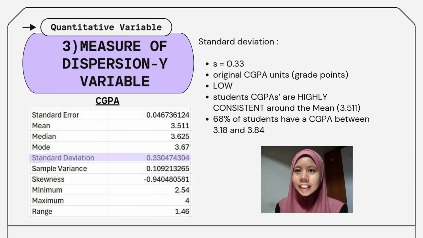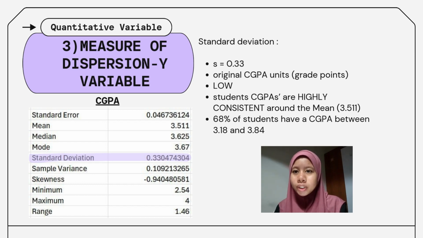The standard deviation is the square root of the variance. This crucial step brings the measure back to the original units, which is the CGPA grade points. This 0.33 value tells us that on average, a student's CGPA deviates by only 0.33 grade points from the mean of 3.511. Because 0.33 is a low value, the key conclusion is that the academic performance of this group is highly consistent. This indicates balanced success across the group.